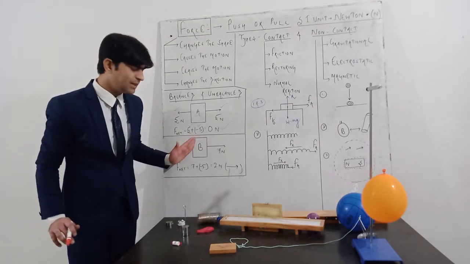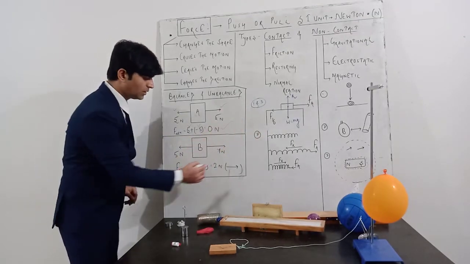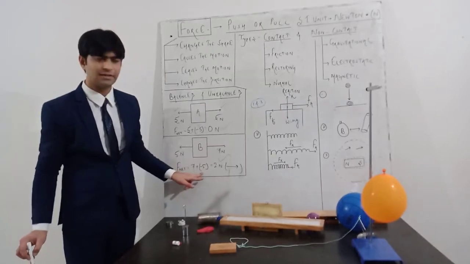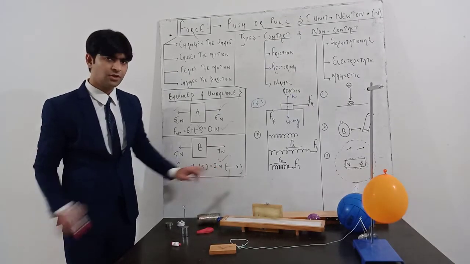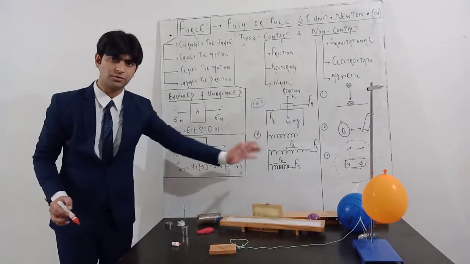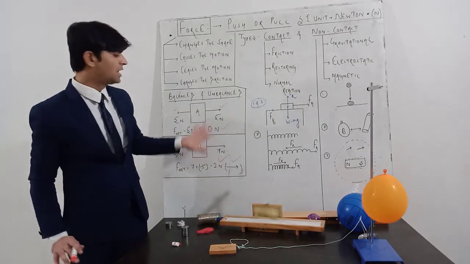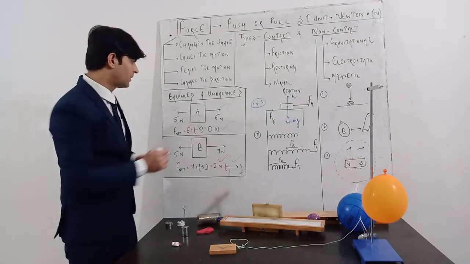Due to which the body B will move in that direction, the 7 Newton direction, with the amount of 2 Newton force. Greater force minus smaller force. So this is the 2 Newton force towards right. This arrow indicates the direction of net force, which is towards right. So this is an example of unbalanced force. I have shown only 2 forces, many more forces are possible.